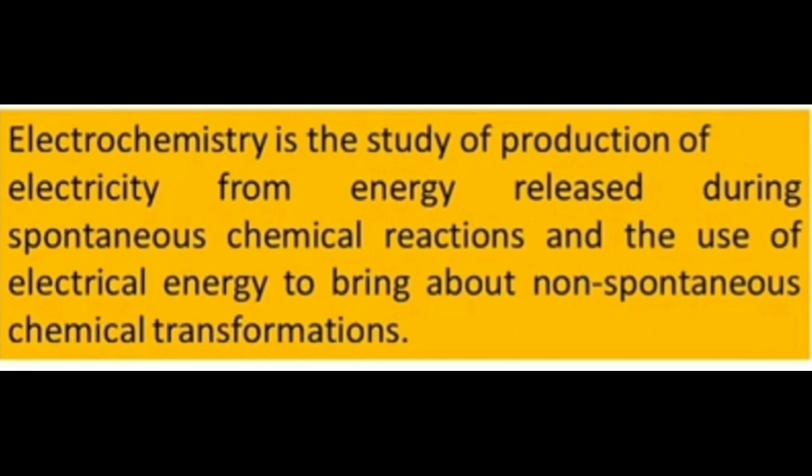In the case of a spontaneous process, there is no need of an external agency, that is, all naturally occurring processes are spontaneous ones. Here, chemical energy converted into electrical energy is a spontaneous process. But in the case of the second conversion, electrical energy to chemical transformations, external electricity is required, so it is a non-spontaneous process.